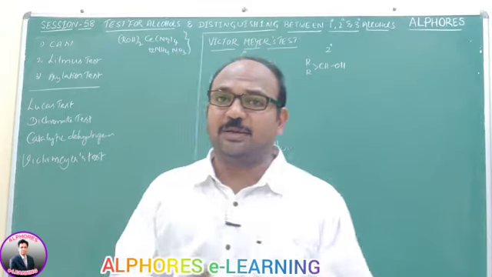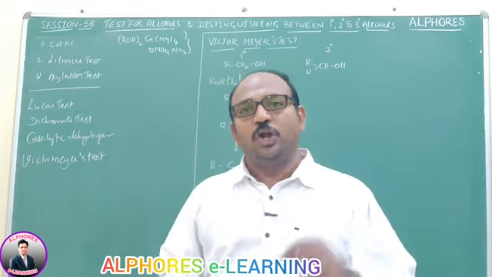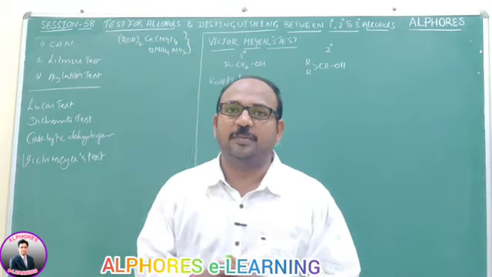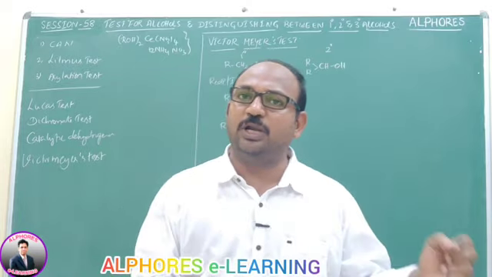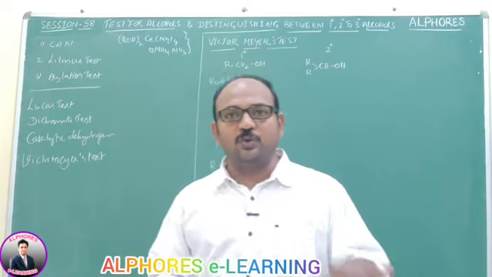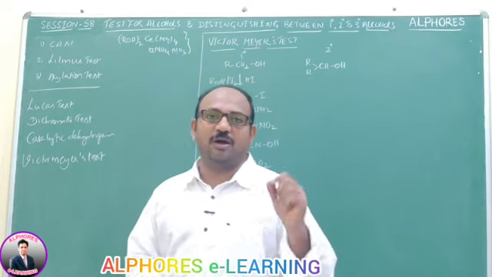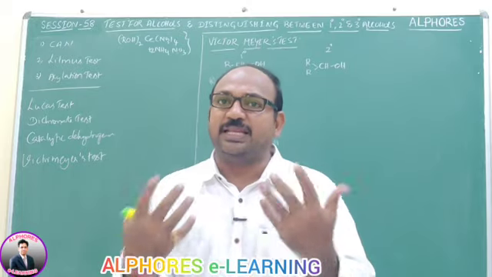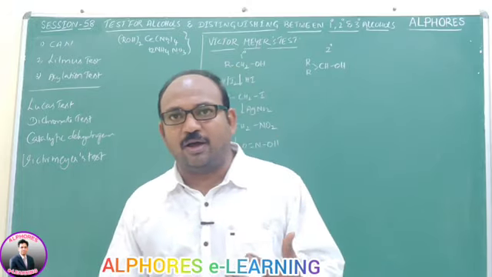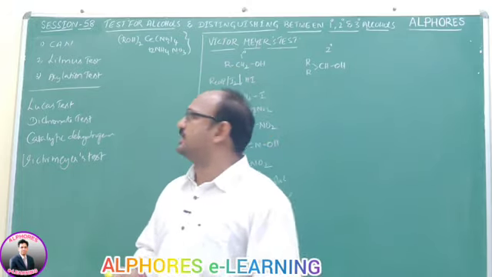Beyond that, the litmus test: alcohols are neutral towards litmus. This means they do not change red litmus into blue or blue litmus into red. Alcohols do not have any acidic hydrogen, so they do not respond to the litmus test.